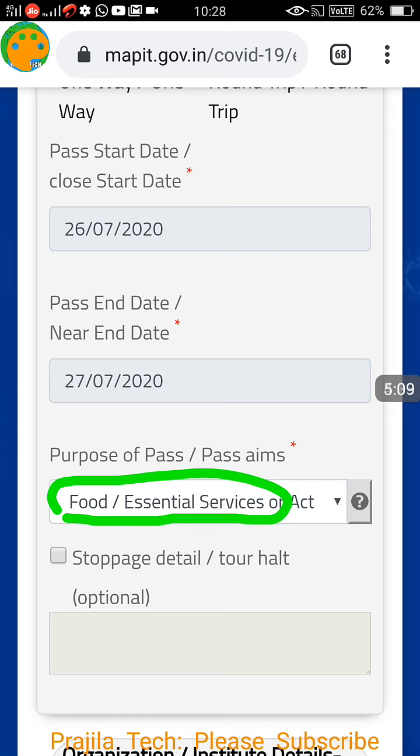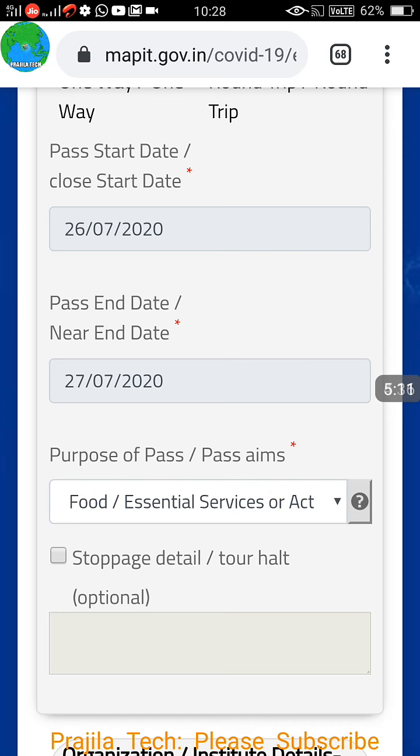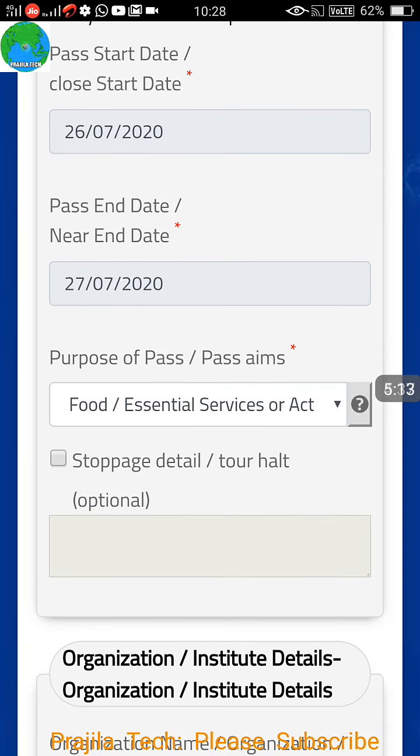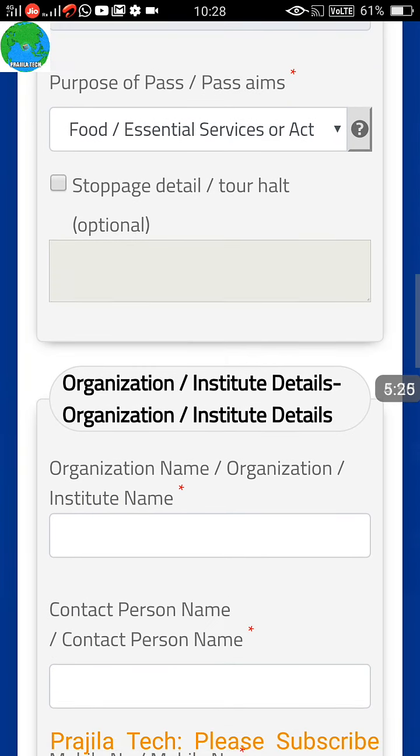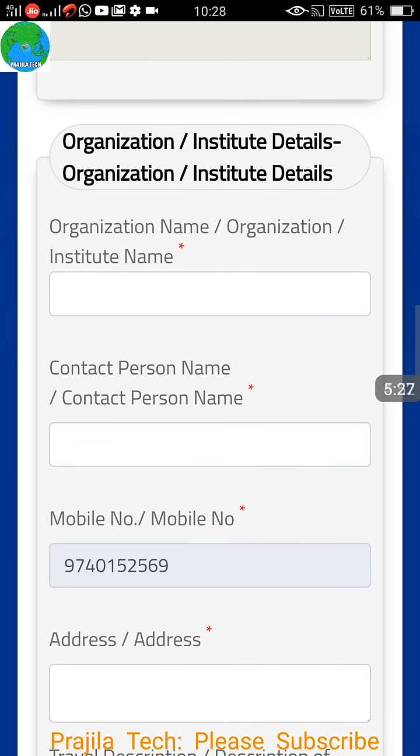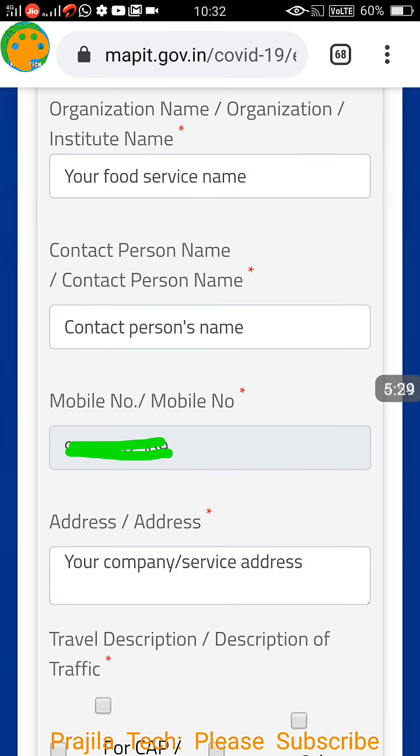Now, purpose. For example, I am selecting food or essential service. I have a company, and I am transporting food and essential services. Select this option. And if you have stoppages in between, for example, you are stopping somewhere, serving there, and again going somewhere, then you have to mention your stoppage details, friends. In that case, you can tick that option, and you can mention stoppage details.